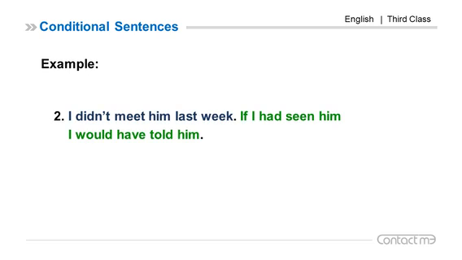Number 2. I didn't meet him last week. That means it was impossible to meet him last week. If I had seen him, I would have told him. Had seen, past perfect. Had plus past participle. Would have told, conditional perfect. Conditional would. You can use should, might, could. Have plus past participle, told. I didn't meet him last week. If I had seen him, I would have told him.